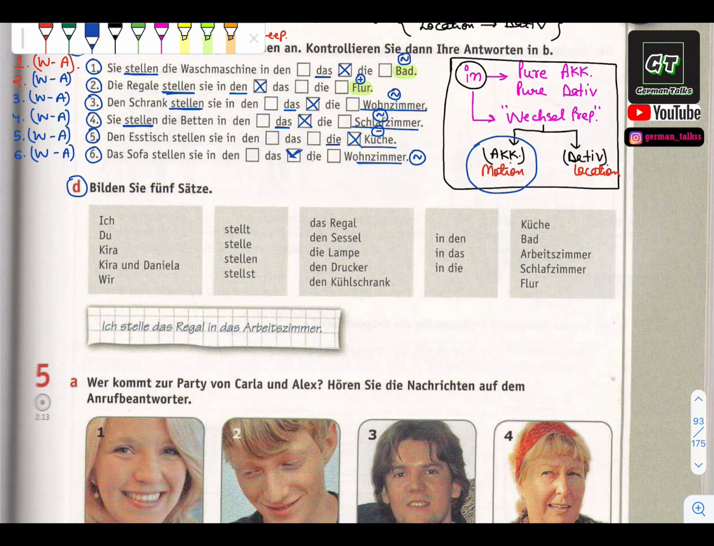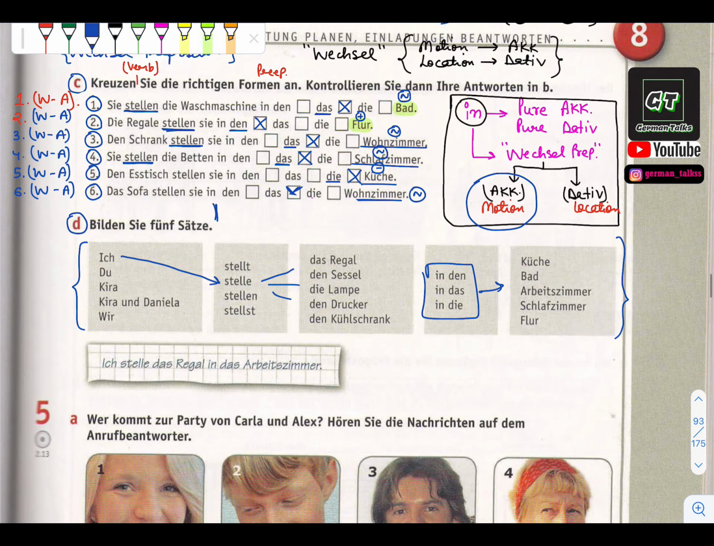Now, Frage Nummer 4d. Bilden Sie 5 Sätze. Now here what you need to do, you just need to make 5 sentences according to you, whatever you know. For example, ich stelle, and then whatever you want to make, and then your preposition, and then like this. For example, how we are doing here, same like this. And then you will check by your own how I did here, step by step, each and everything. Then you can also make the sentences and check by your own. So with this your Schreiben practice will be done. I hope till here it is clear.